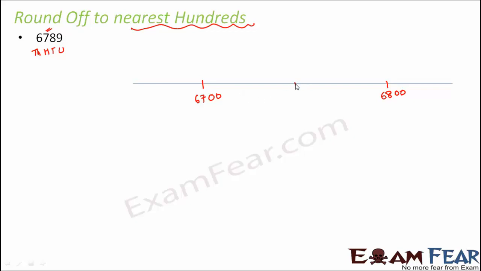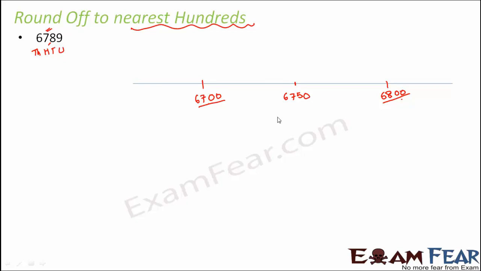Now exactly between 6700 and 6800 would be 6750. That lies exactly between those two numbers. Now you might ask how do I find this midpoint? One option of finding the midpoint is you add these two numbers and divide by 2. The other option is you find the difference between this number and this number to find out how far it is. Similarly, you find the difference of this number and the other number to find out how far that is.